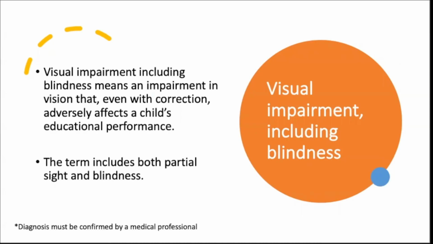However, if the individual has significant visual impairments that, even through the use of corrective lenses, still impact their ability to function, learn, and perform in the educational setting, then they would be eligible for special education services. Again, this is one that we would call a low incidence population. We don't know this to be a high number of students served in special education.